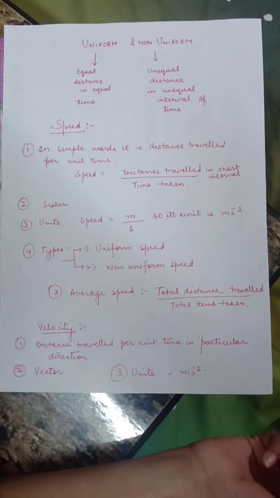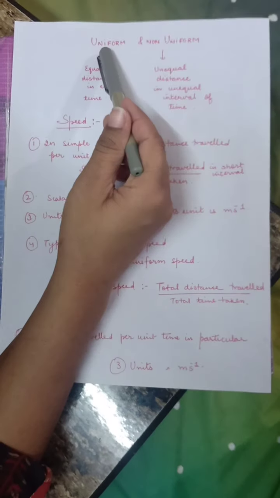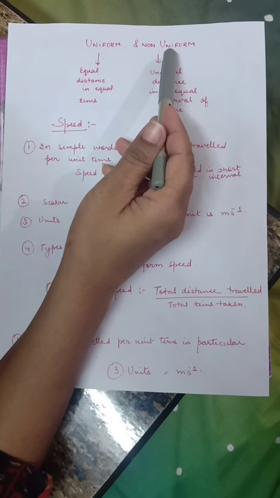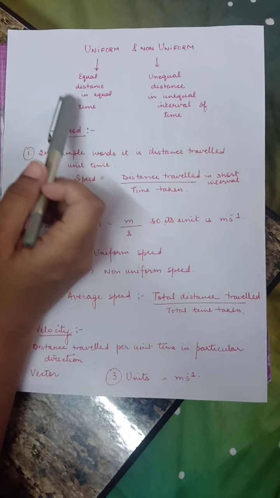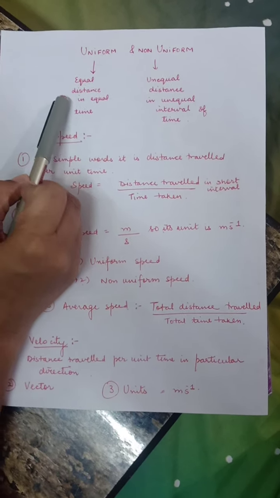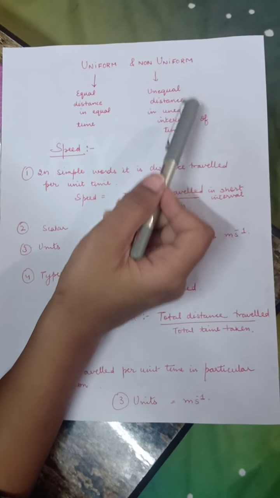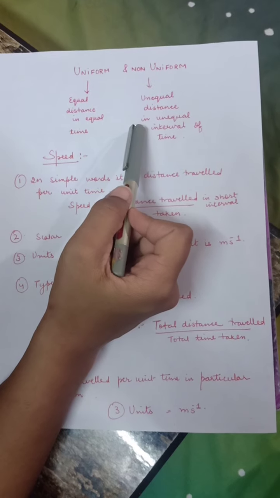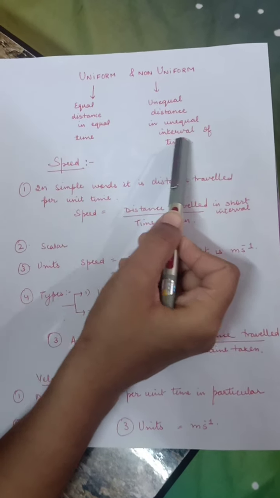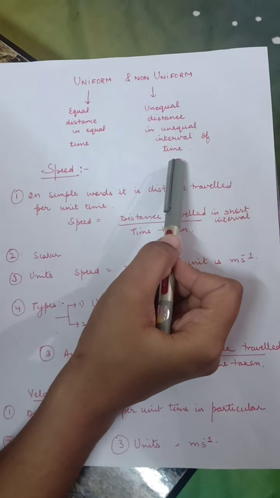Good morning, students. In yesterday's lecture, we discussed uniform motion and non-uniform motion. Uniform motion is the one in which we travel equal distance in equal intervals of time. And non-uniform motion is the one in which unequal distance is covered by the body in equal intervals or unequal intervals of time.